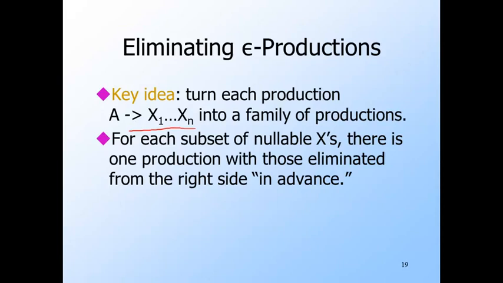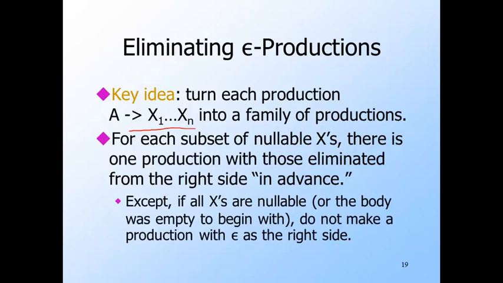More precisely, for each set of nullable Xi's, we delete these from the body of the production and make a new A production. Note that if two of the Xi's are the same nullable symbol, then we have to consider the possibility that one position derives epsilon and the other does not. That is, we form one production for each set of positions that hold nullable symbols, not just for each set of nullable symbols. However, in the special case that all the Xi's are nullable symbols, we do not consider the set of all positions, and we do not create a new production with the epsilon body.